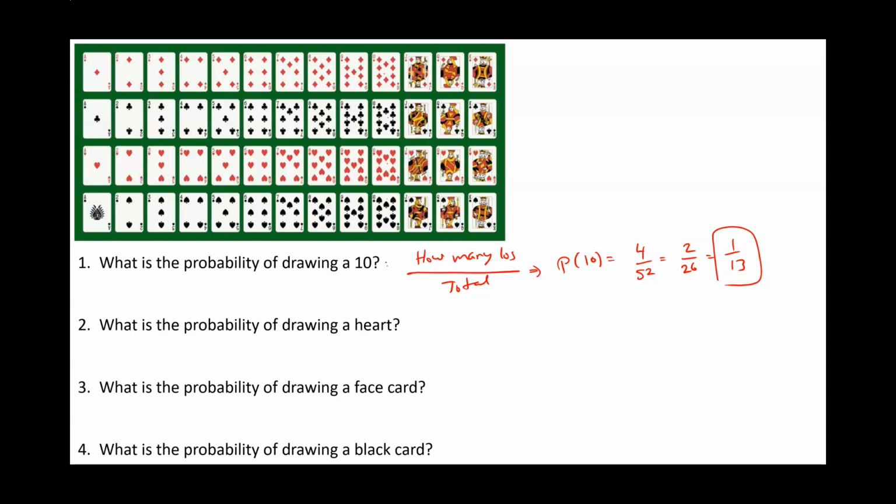The next one says, what is the probability of drawing a heart? So we ask ourselves, how many hearts do we have in this deck of cards divided by the total? So we have 1, 2, 3, 4, 5, 6, 7, 8, 9, 10, 11, 12, 13 hearts out of a total of 52. And if you reduce that, that's going to be 1/4.